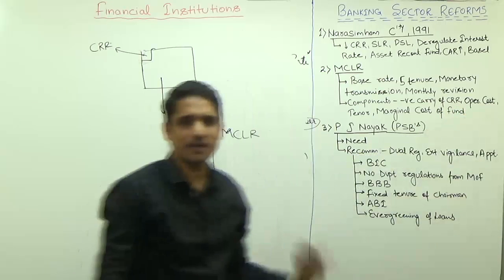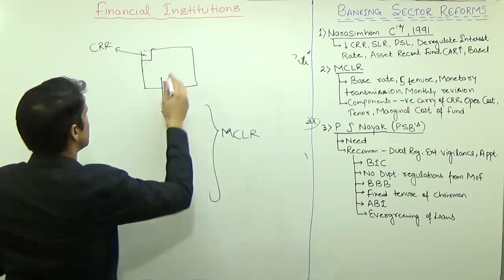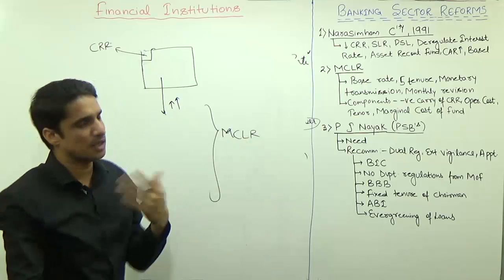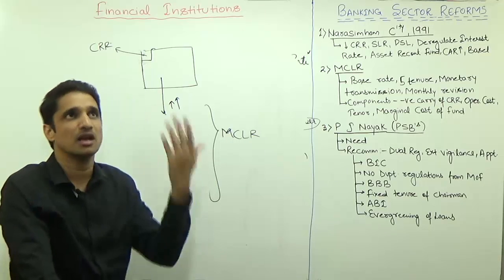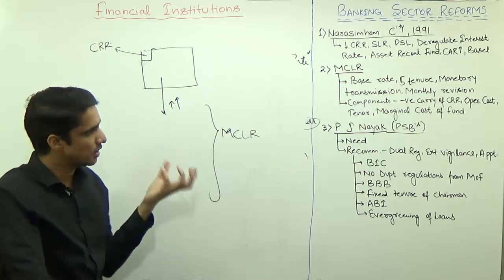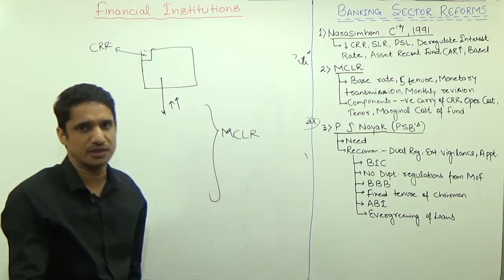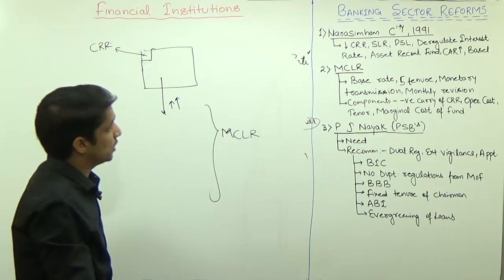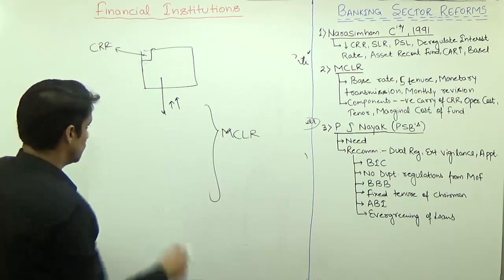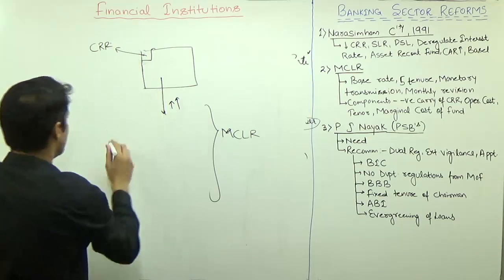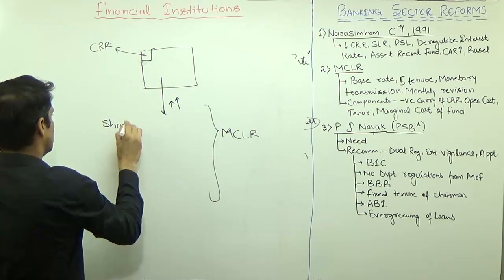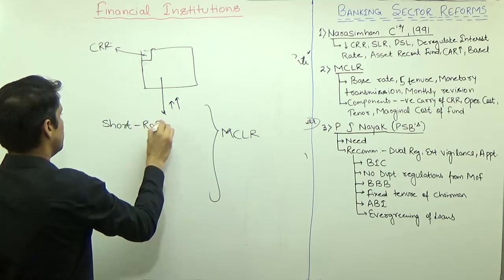Then the next one is the operating cost. Of course, the bank must be having some operating cost. Employees are there, business is there, desks are there, buildings are there and all. So whatever the operating cost is will also be considered while deciding the value of MCLR. And the next one is the tenor system. The tenor says if you are lending for a short duration, then the rate of interest will be less.